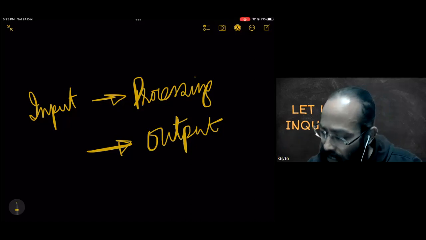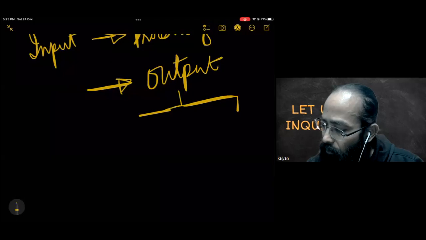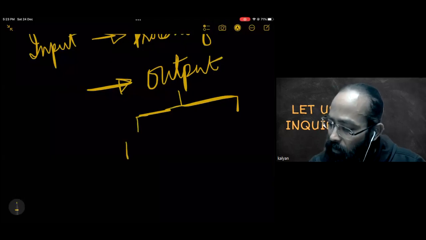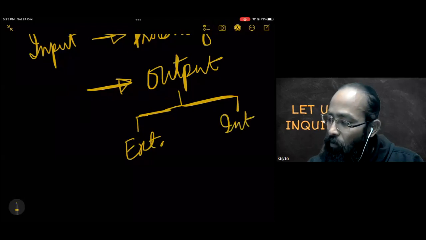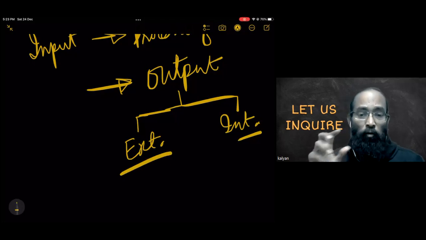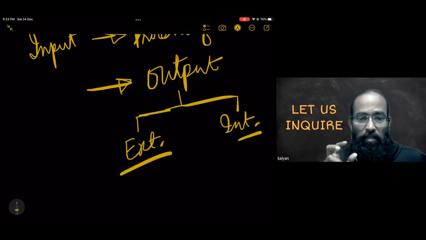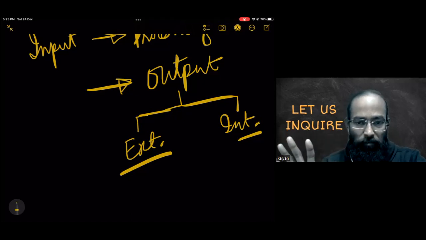So in the organism, the outputs are of two types. One is the internal toxin and the other is the external toxin. So output, necessarily we need to understand, is basically throwing out the toxin.